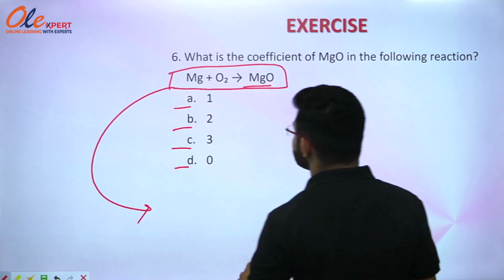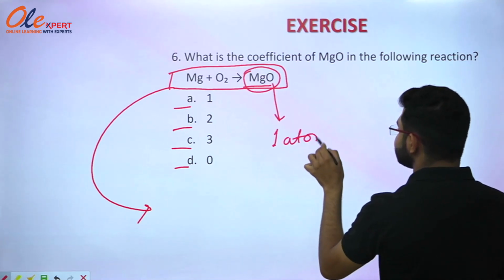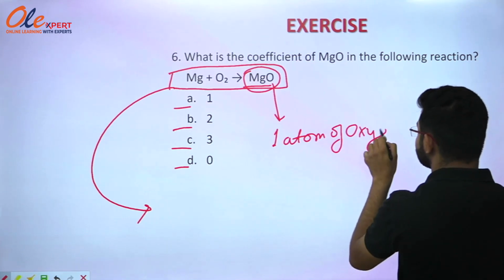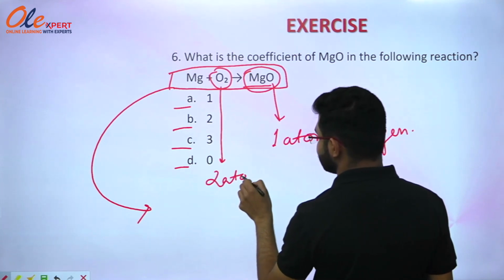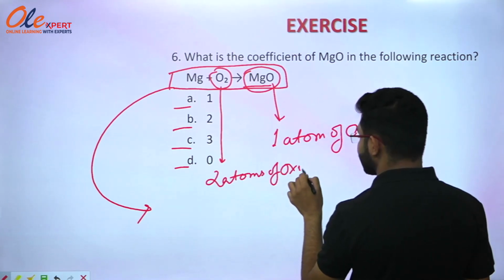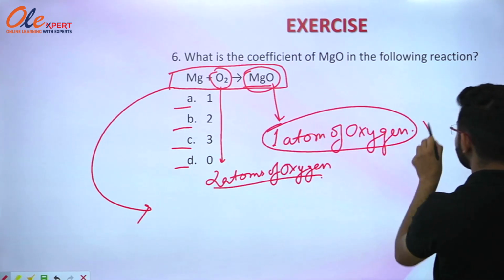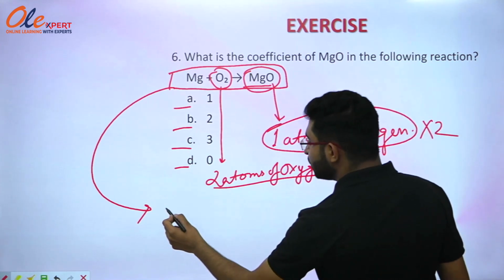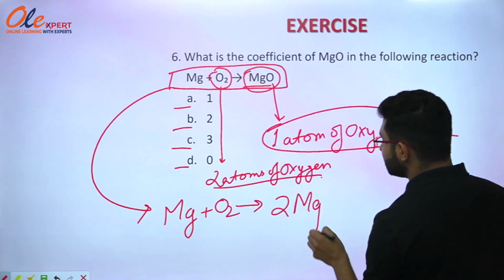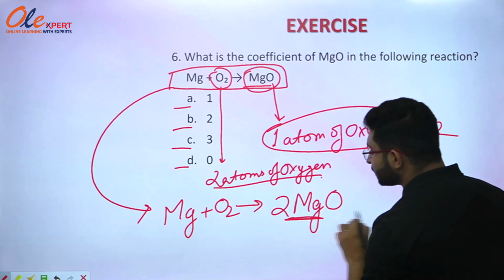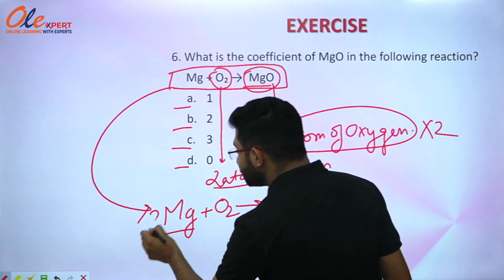When we balance the equation, you can see on the right hand side there is only one atom of oxygen and on the left hand side there are two atoms of oxygen. So we multiply MgO by 2, and then it becomes 2. You can write it as Mg plus O2 gives 2MgO. Now there are two atoms of magnesium on the right and only one on the left, so you have to multiply by 2 on the left also.